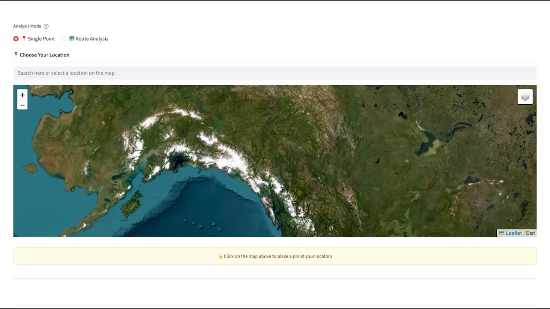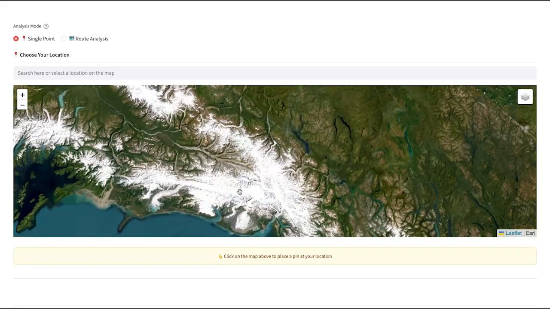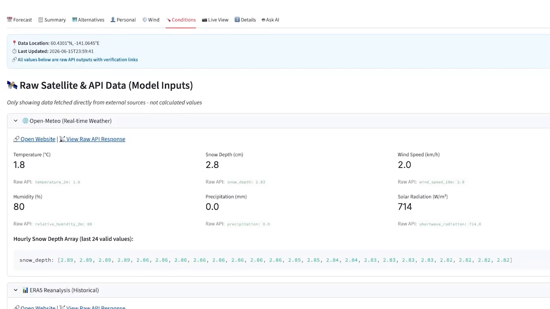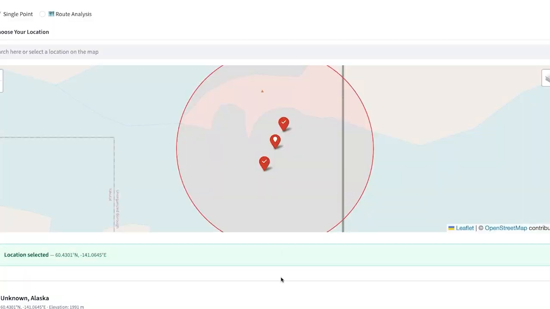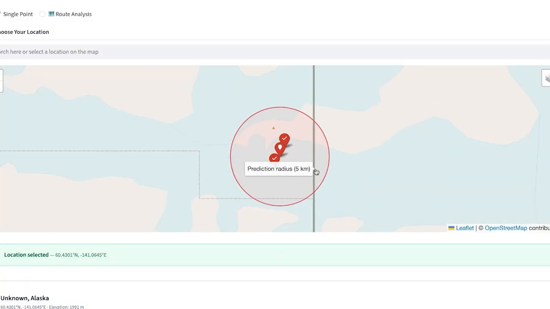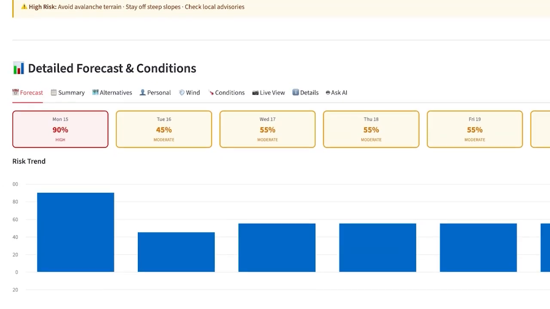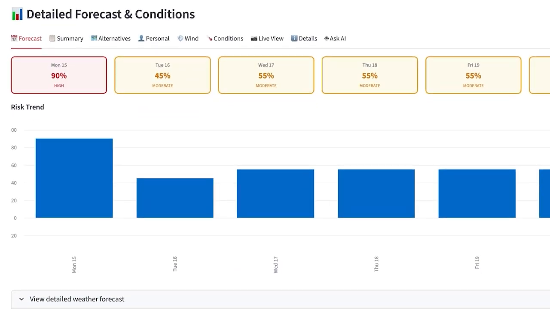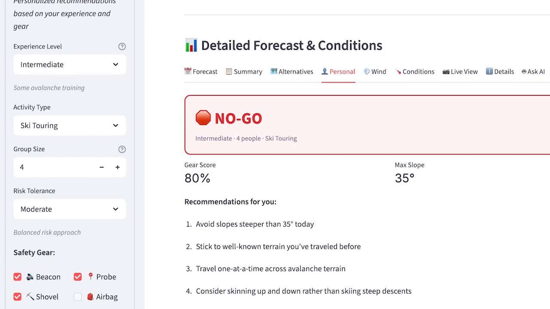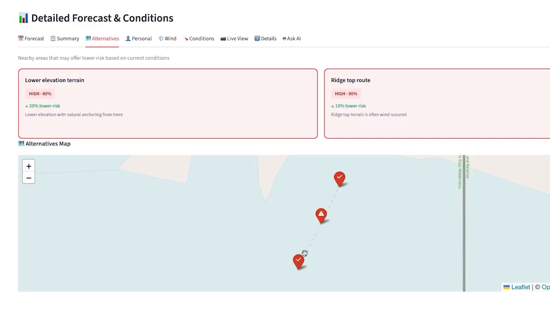I then used this model to develop a website that allows users to select a location and gather data and statistics about avalanche risk in a 2 to 5 kilometer radius. The website also comes with a 7-day forecast, personal suggestions, and alternative routes which you can take.